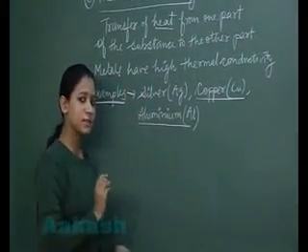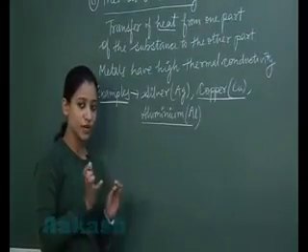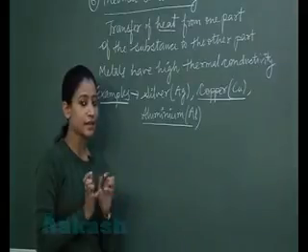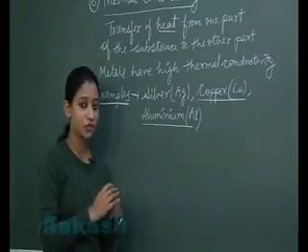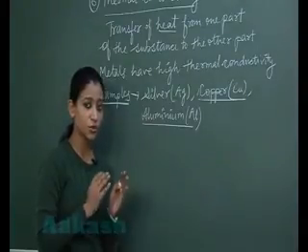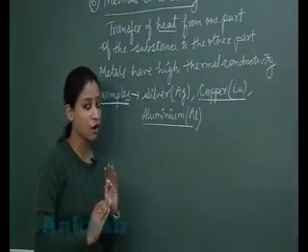Now what is the reason behind the thermal conductivity of the metals? When we try to heat the metal from the one side, the kernels and the electrons which are present, they become hot and they transfer the heat to the other part. So these are the kernels and the electrons which are responsible for the transference of the heat.